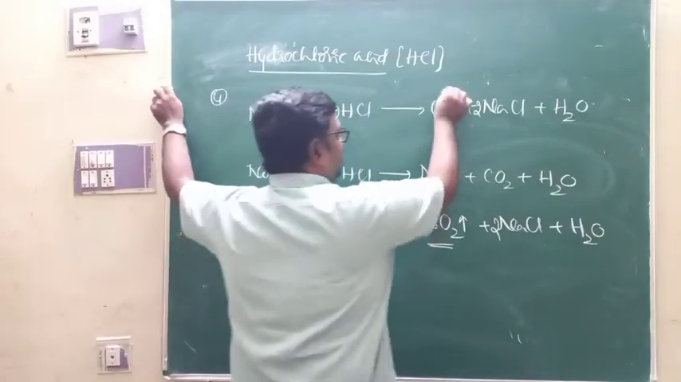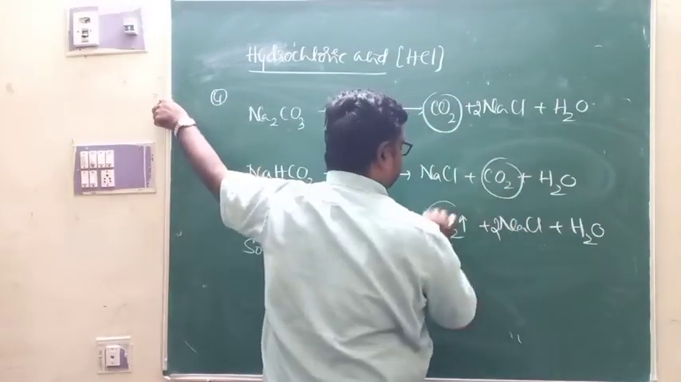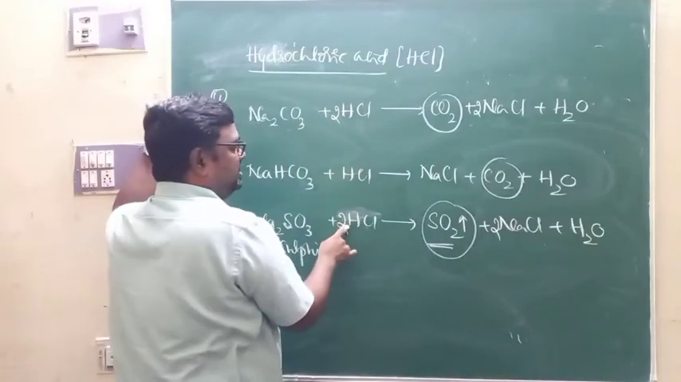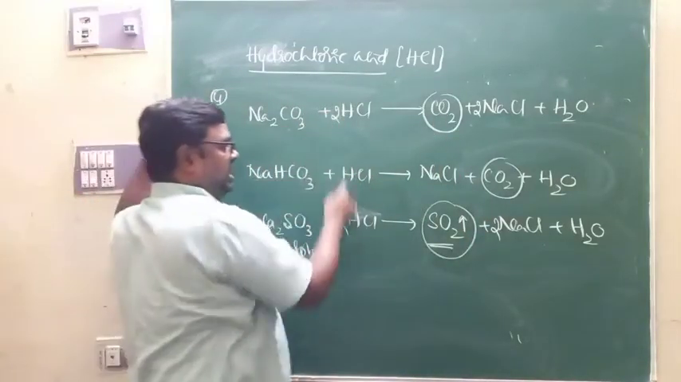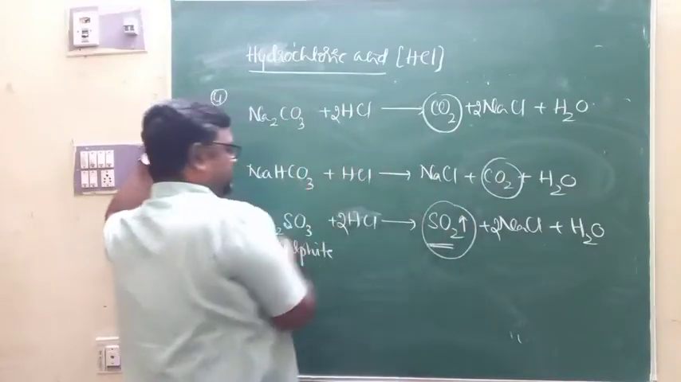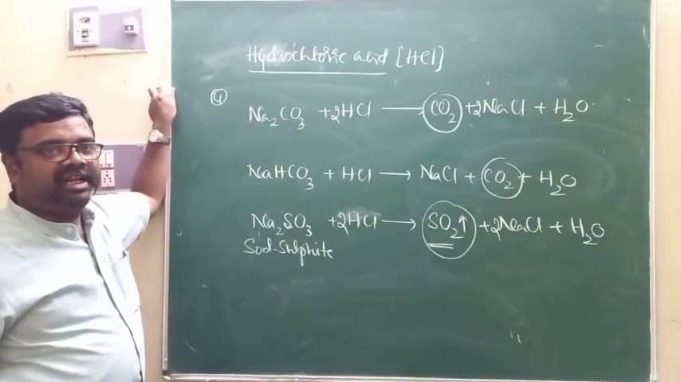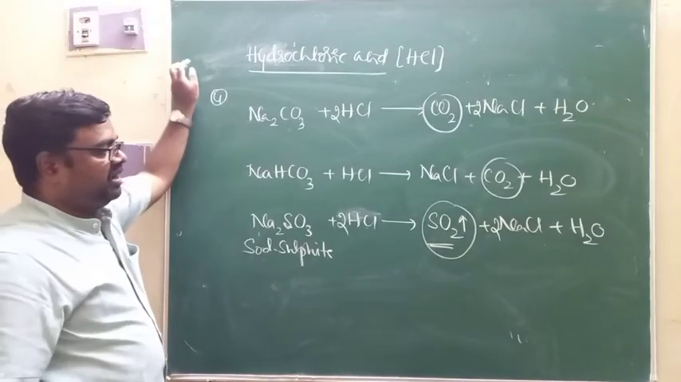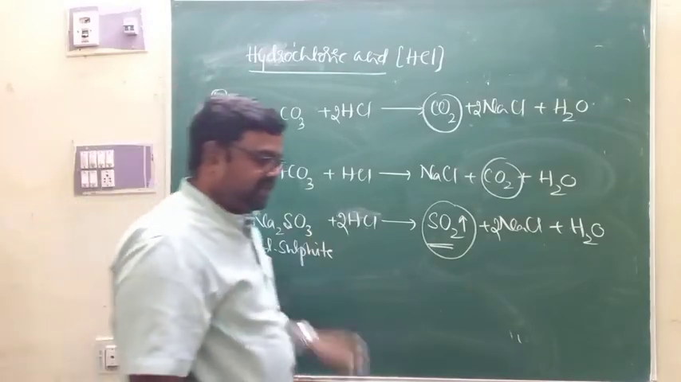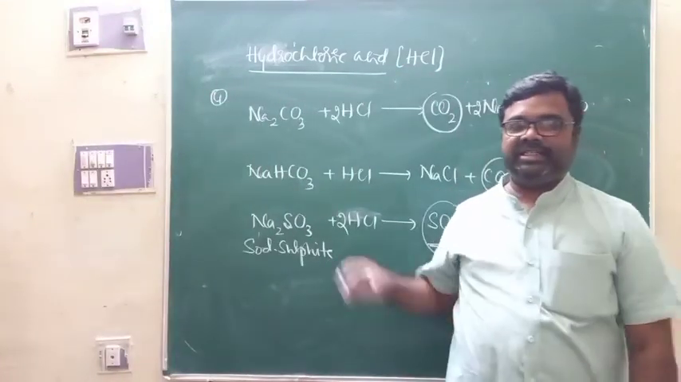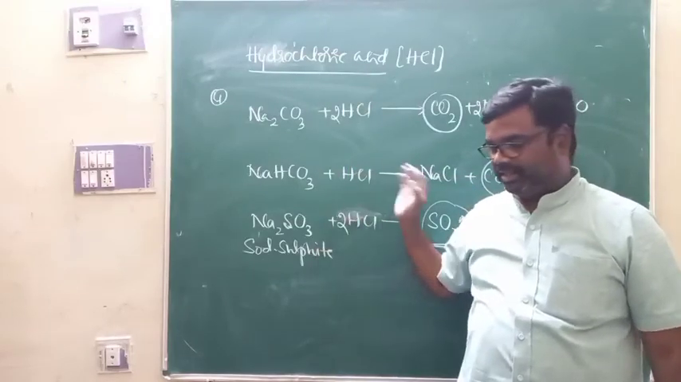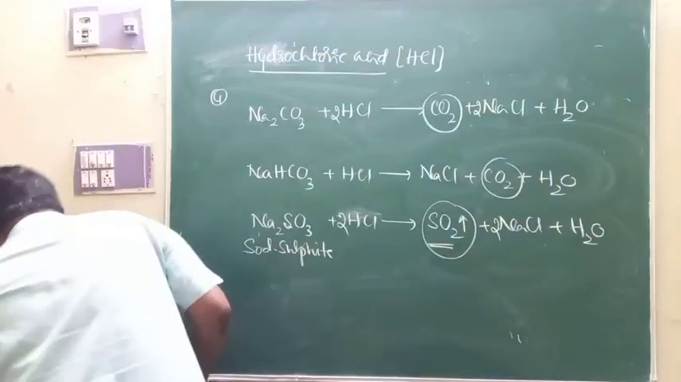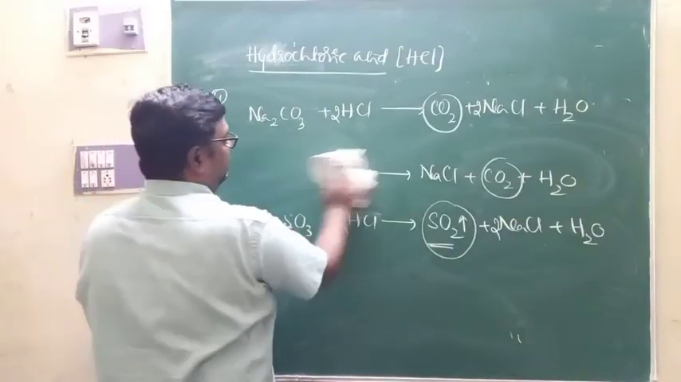You know that carbon dioxide and sulfur dioxide are acidic. A strong acid displaces weak acids from their salts. That is the generalization that we can observe here. This is what we call the action of hydrochloric acid on some salts like carbonates and bicarbonates. So these are the properties of hydrochloric acid.